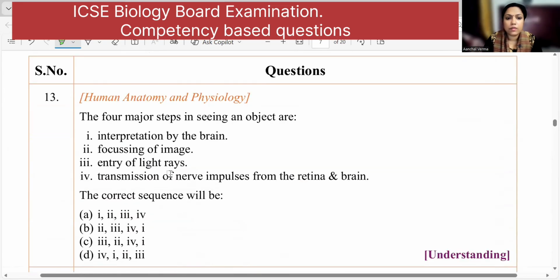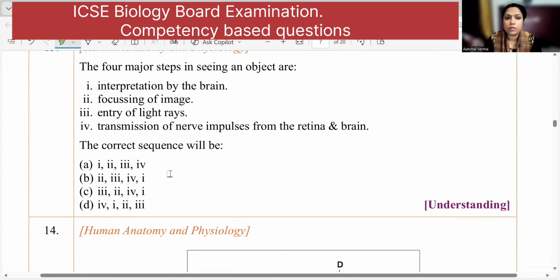Moving to the next, the 4 major steps on seeing an object. Now here, interpretation by the brain will be the last thing, right? Focusing on the image, entry of the light rays, transmission. So first what will happen? The light rays will enter your eyes and then you will focus on the image. Then transmission of the nerve impulse from the retina to the brain, that is 3241. Where is 3241? 3241. This is the right answer.